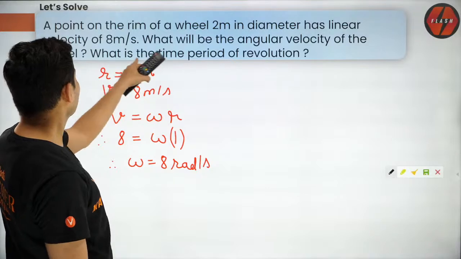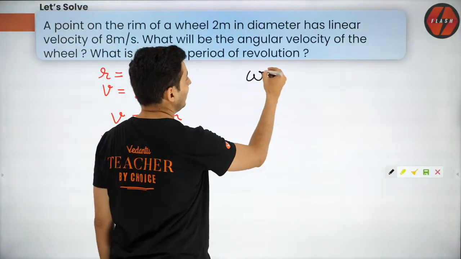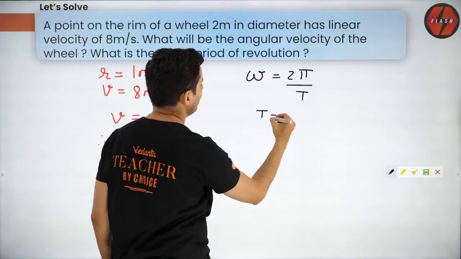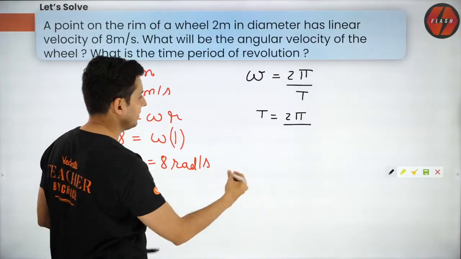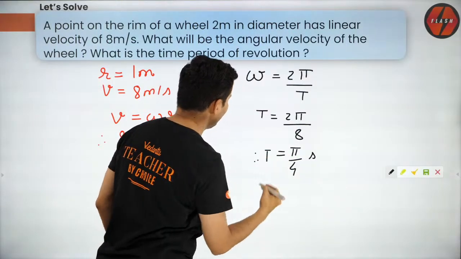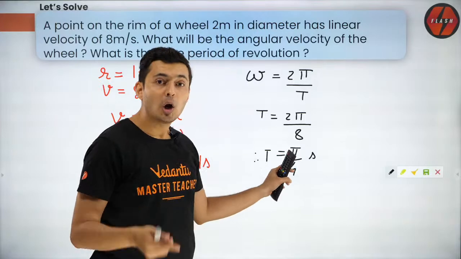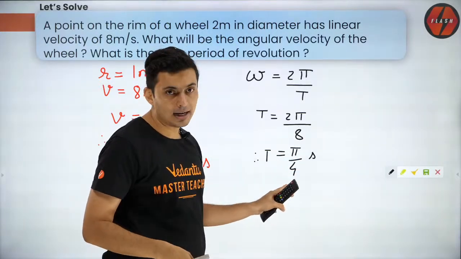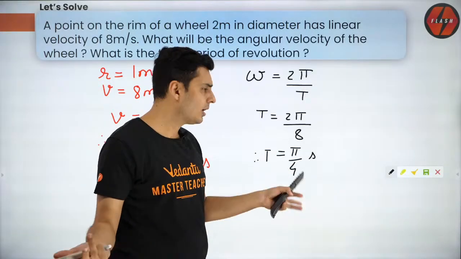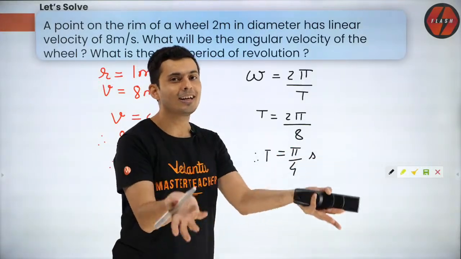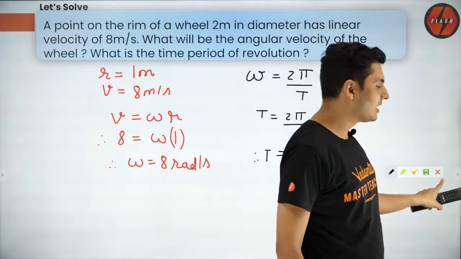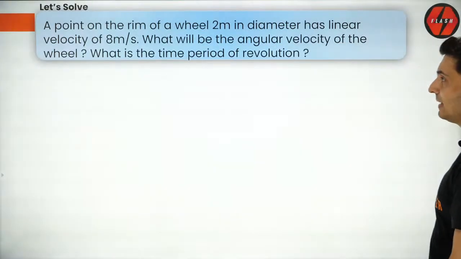Then what is the time period of revolution? I just gave you that formula. Omega is 2 pi by T. So just shift that time there. So time period will be 2 pi by omega. Omega is 8. So it will become pi by 4 seconds. So that's the value of time. You check the options. If options has pi, leave it in terms of pi. If options has decimal values, then substitute the value of pi as 3.14 or 22 by 7 and accordingly calculate. So think about it depending on the type of the question or the type of the options. So that's the answer for this. Let's go to the next question coming up on your screen.